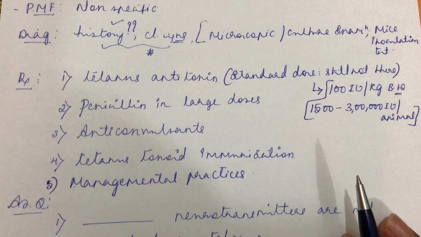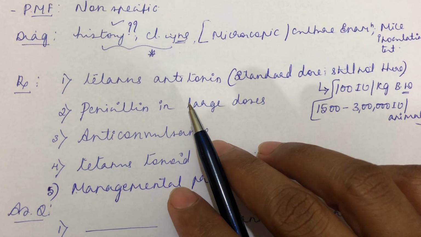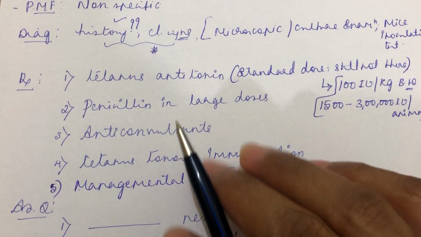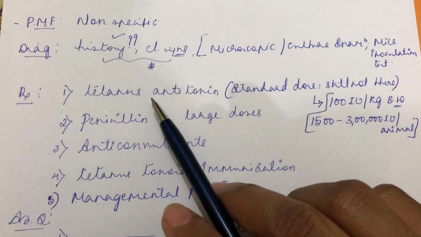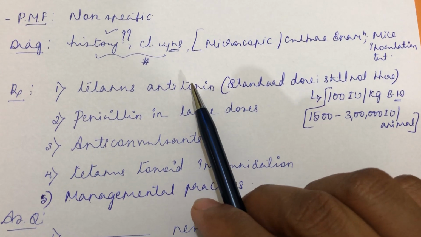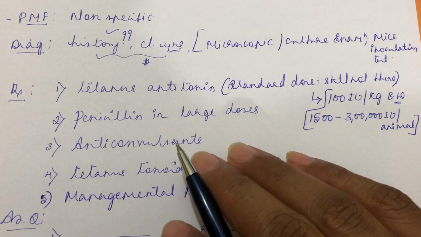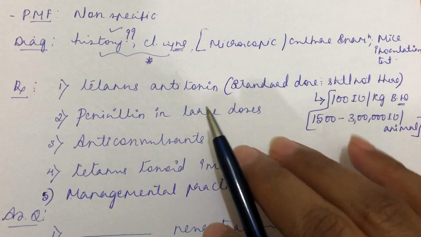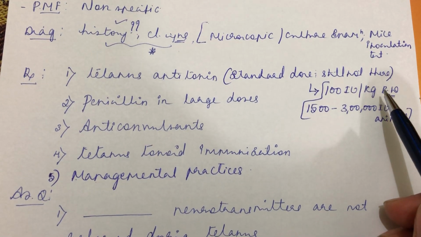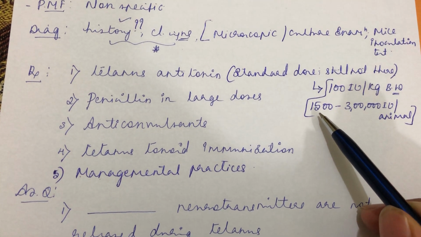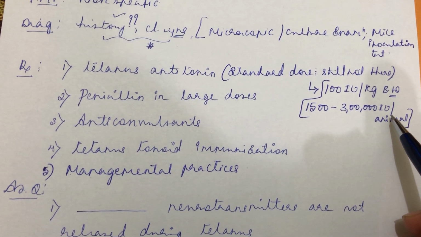Then treatment. The recommended treatment is to neutralize the tetanus toxin initially, then decrease the bacterial load, then go for muscle relaxation. Those are the principles in the treatment of tetanus. First you can go for tetanus antitoxin to neutralize the toxin. Till today the standard dose has not been titrated, so still no standard dose is available. In some literature it says 100 international units per kg body weight, or in aggravated conditions, you can go from 1500 to 3 lakh international units per animal through the intravenous route.